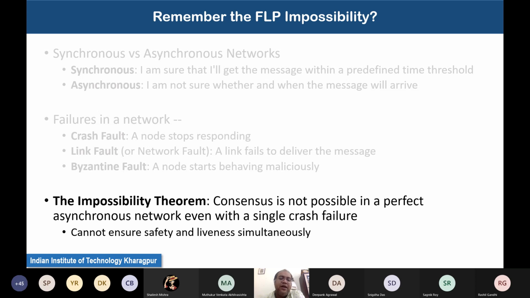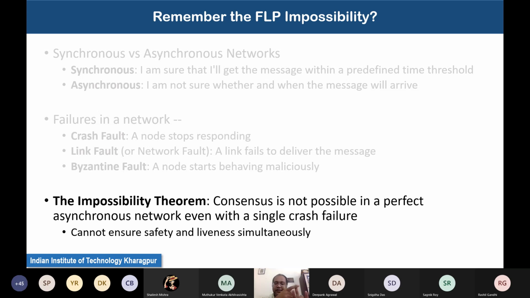What does it mean that we are not able to reach a consensus? That basically means we will not be able to simultaneously ensure the safety and liveness properties of the consensus protocol. If you remember, we discussed earlier what is meant by safety and liveness. Safety basically means that all correct participants in the algorithm will eventually reach the correct decision, and that correct decision will be unique across the network. So safety has two requirements: first, all correct participants will reach the correct decision, and second, that correct decision would be unique across the network.